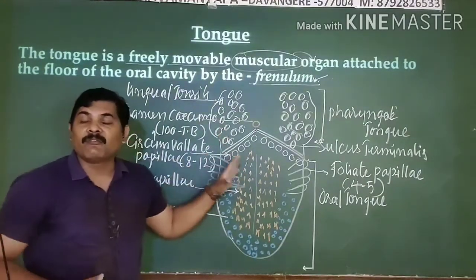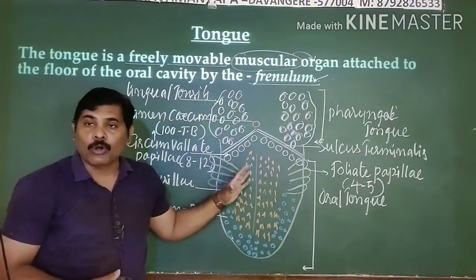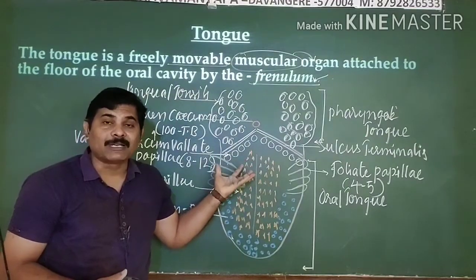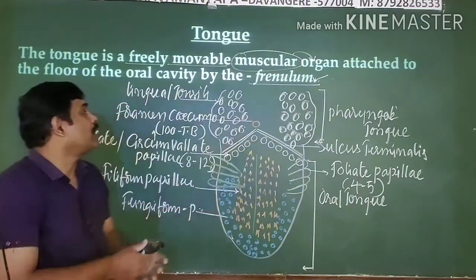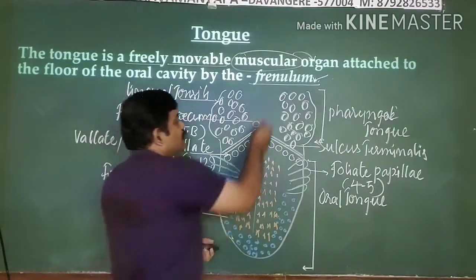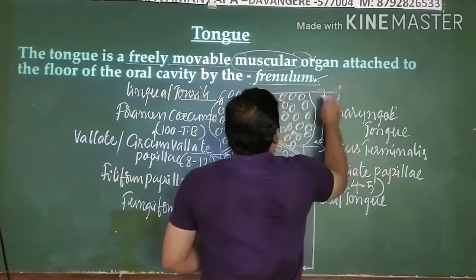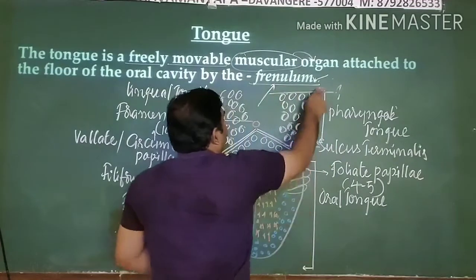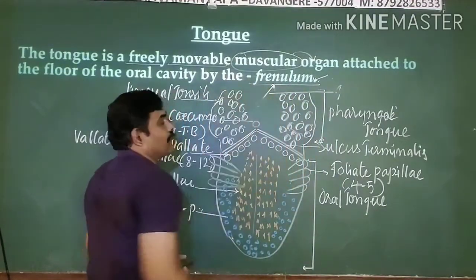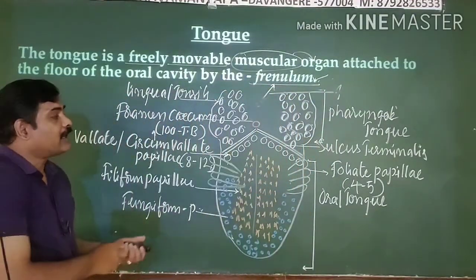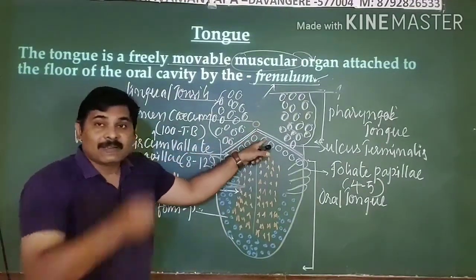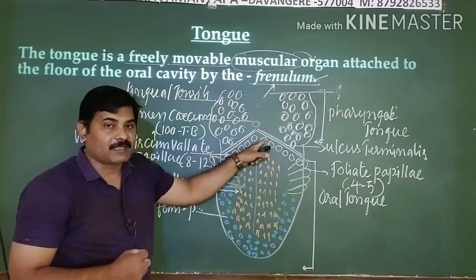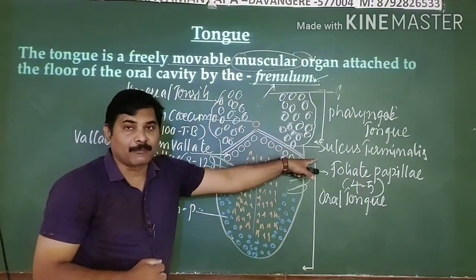This is a freely movable muscular organ attached to the floor of your oral cavity with the help of a specialized part we call the frenulum. With this part it gets attached. On its surface, an inverted V-shaped furrow is present, which we call the sulcus terminalis.